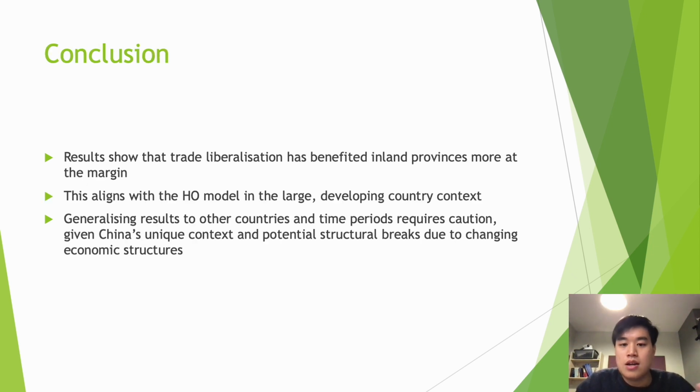In conclusion, our results show that by increasing trade openness, inland provinces benefit more than their coastal counterparts at the margin. Our finding aligns with the HO model in the large developing country context. However, generalizing our results to other countries and time periods requires caution, given China's unique context and potential structural breaks arising from shifts in relative endowments and economic structures.